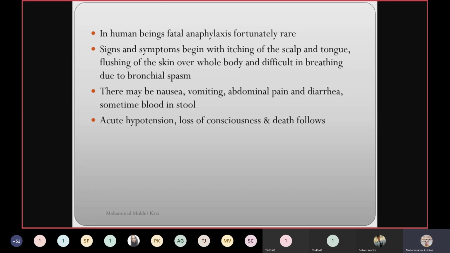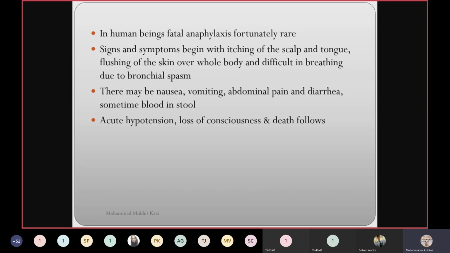Do not correlate these symptoms with your own symptoms. I always correlated these types of symptoms whenever I was studying these diseases in my graduation and post-graduation. I used to feel, am I suffering from that type of disease? Don't always compare. This nausea and all that is due to some other reasons also. So don't worry about that.